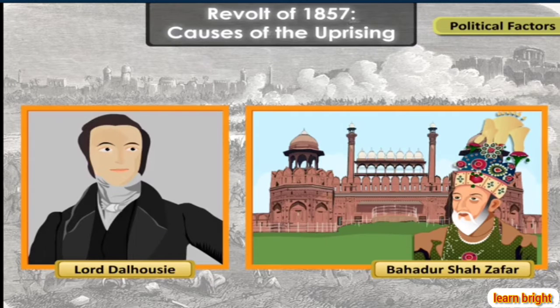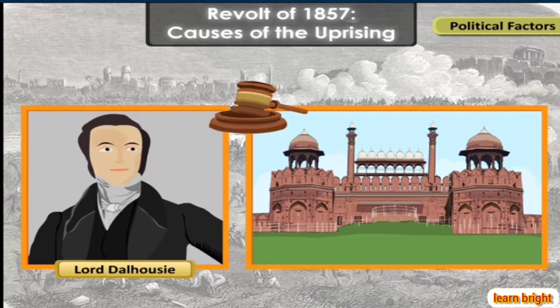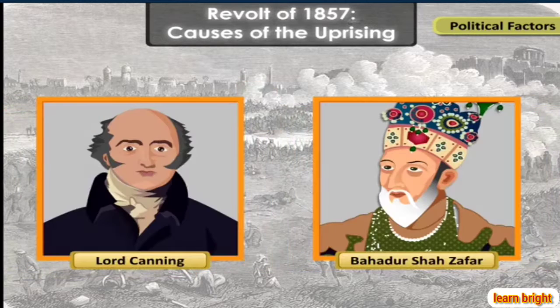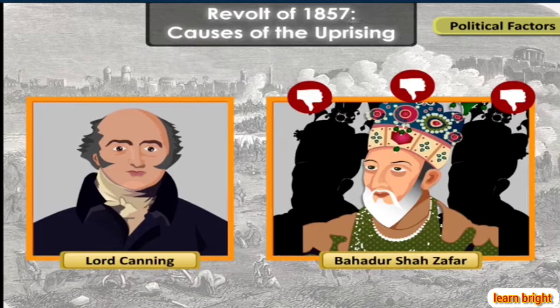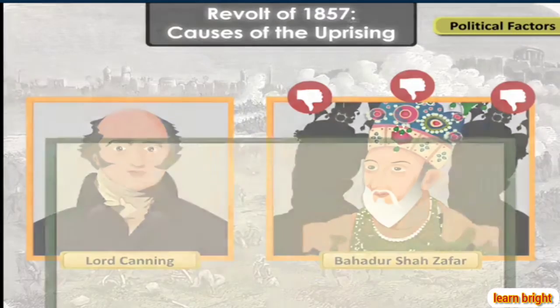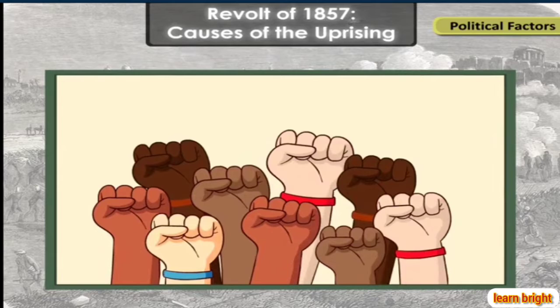The British attitude towards the Mughal Emperor, Bahadur Shah Zafar, added fuel to the fire. Lord Dalhousie ordered him and his family to move out of the Red Fort, which had been the residence of the Mughal Emperor for centuries. Lord Canning denied the successors of Bahadur Shah the title of Emperor. Such insults by the British towards the Indian royalty triggered anger amongst the rulers and the common people.